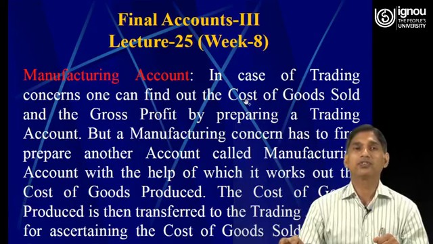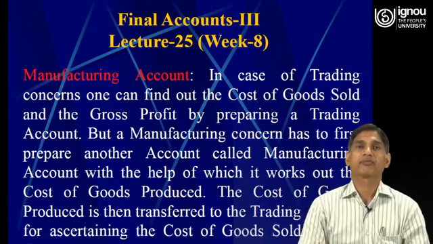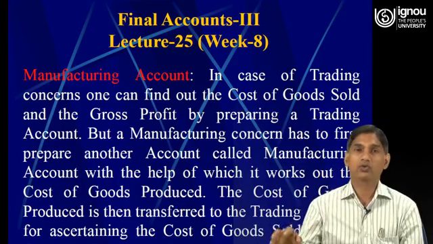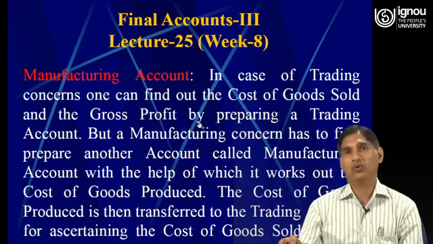So, in case of trading concern, one can find out the cost of goods sold. Kindly note it, cost of goods sold. So, by preparing the trading account, we can come to know about the cost of goods sold and the amount of gross profit or gross loss.